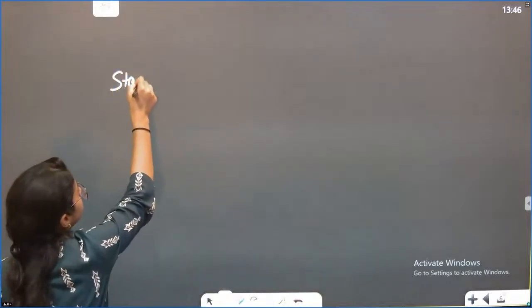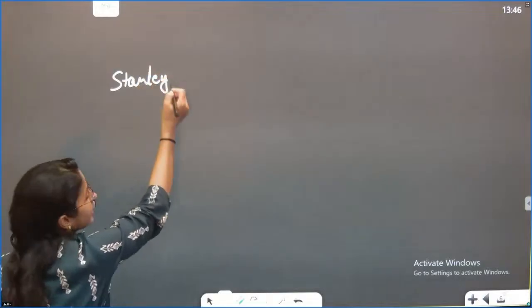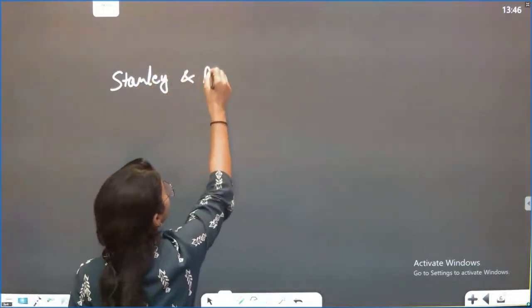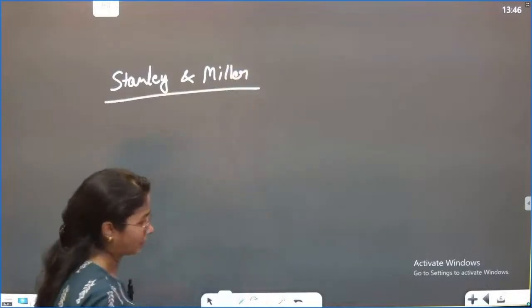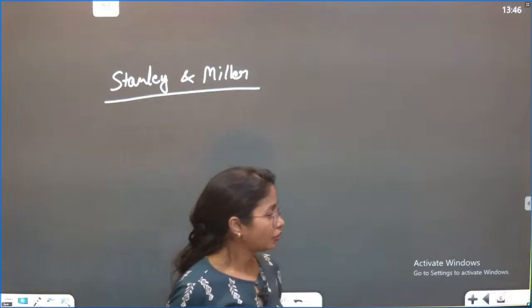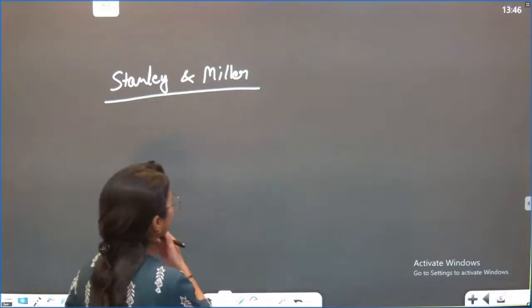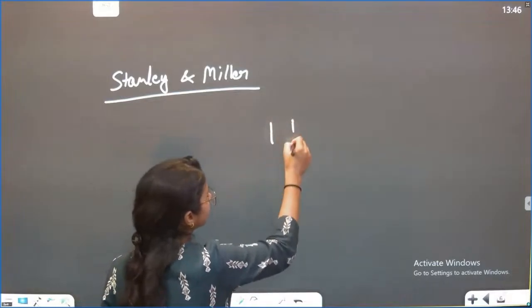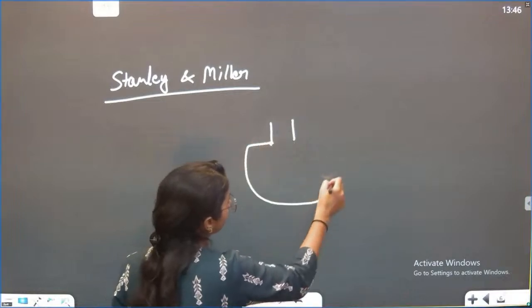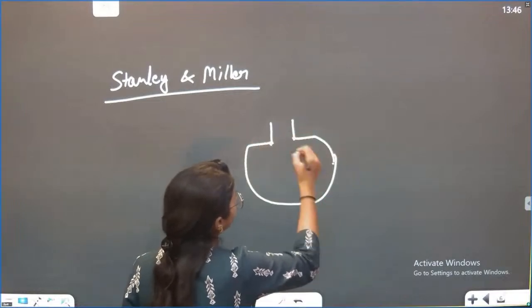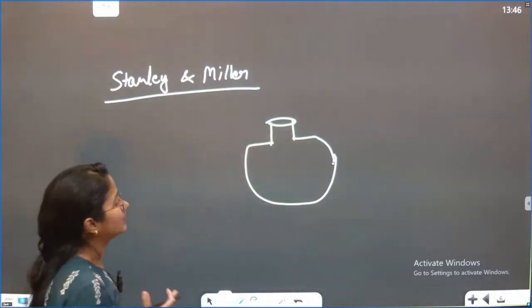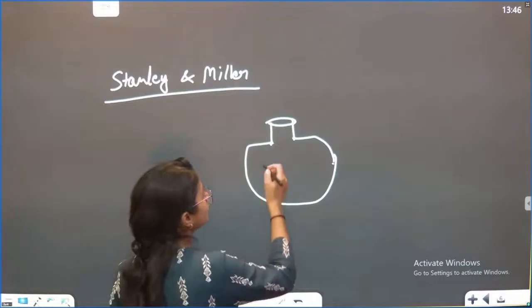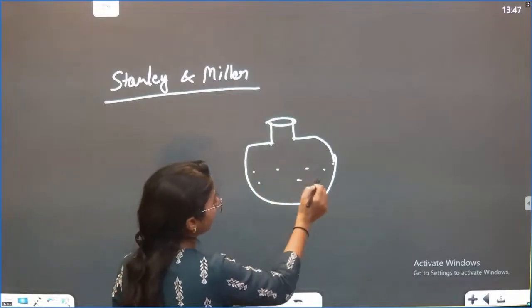So what happened? There are actually two scientists. One name is Stanley and the other name is Miller. Separately, not simultaneously, they did an experiment. Of course we must have heard so many things. So what he did, he just prepared a flask. My drawing is a little bit bad, sorry for that. So he just prepared the flask.